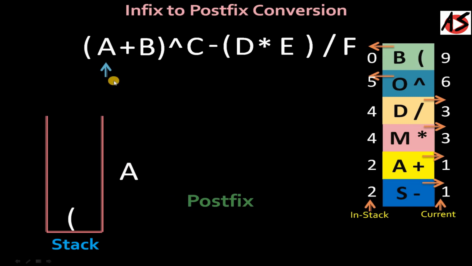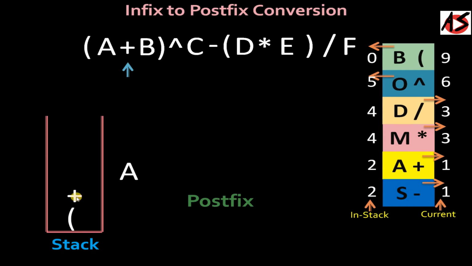Now we are moving further. Now our current symbol is addition. So addition current symbol priority you can see from here, that is 1. And in stack bracket priority is 0. You can see it from here. So there is one rule: when current symbol priority is greater than in stack symbol, we will straight away push the current symbol.